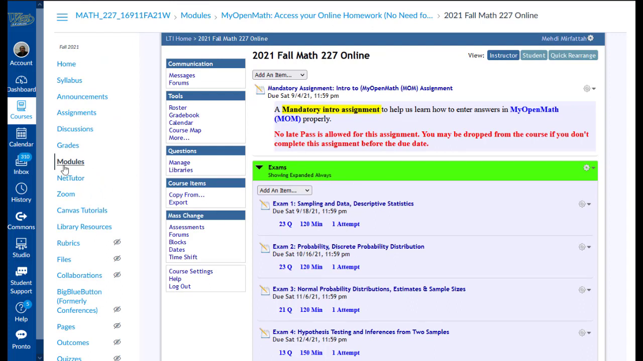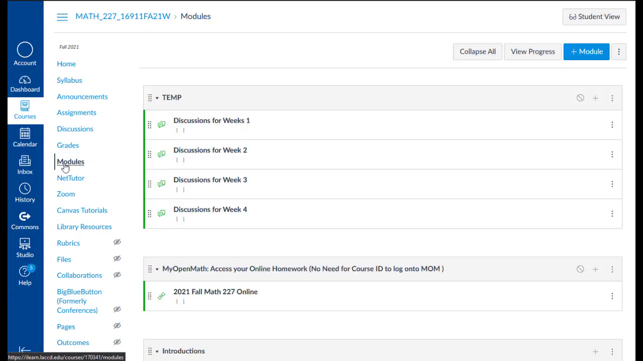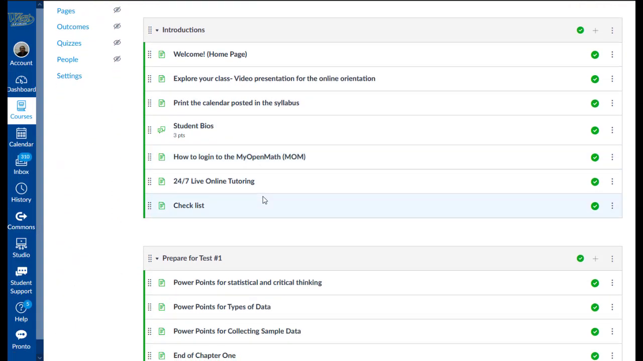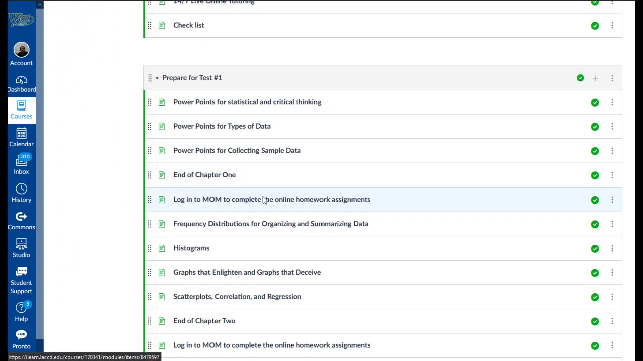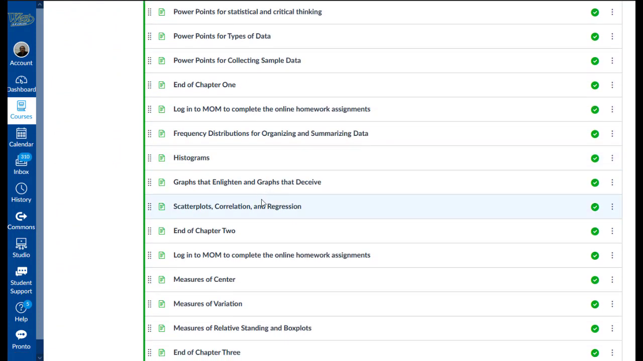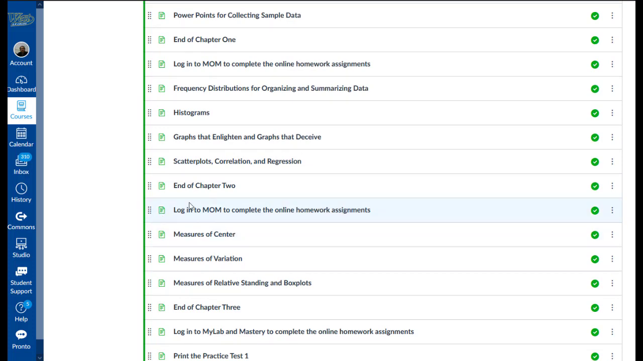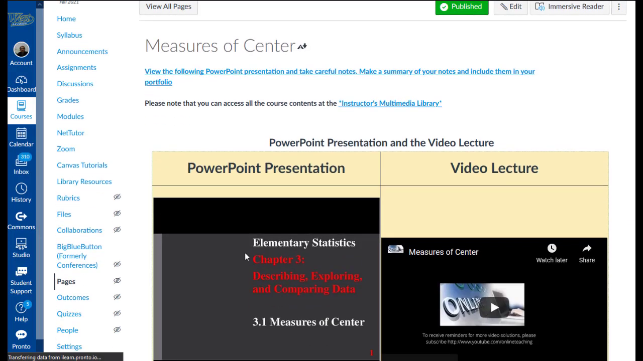At this point, you want to click on modules again, where you can see all the pages in the modules, and go to continue with the next page of the instructions. This is where we were. Log into MOM to complete the online homework assignments, and then when you click on the next page right below that, it would allow you to jump to the next presentation.